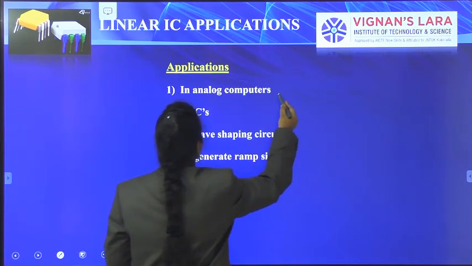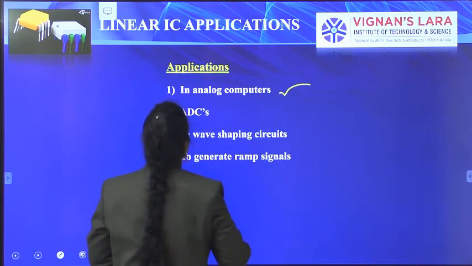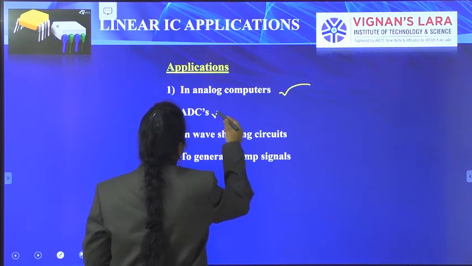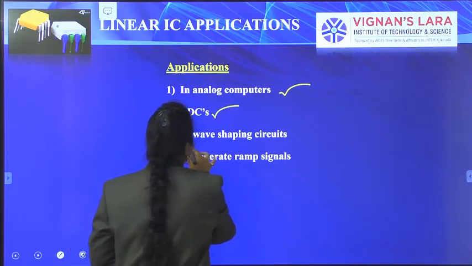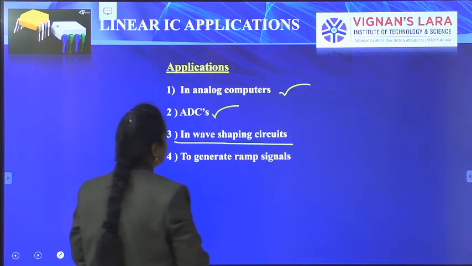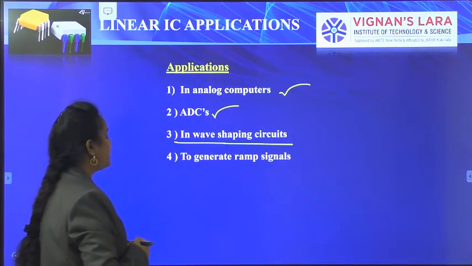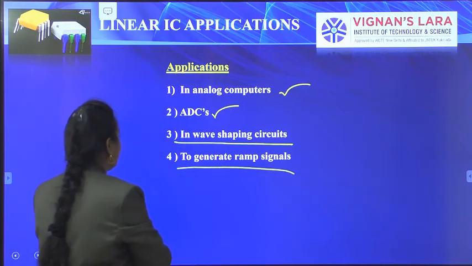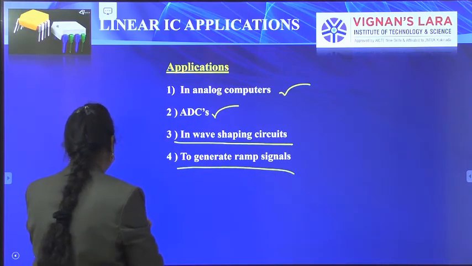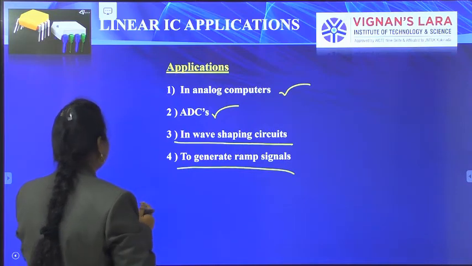In analog computers, we are using this integrator, and in analog to digital converters, we are using these practical integrators. And in wave shaping circuits, and to generate ramp signals, we are using these practical integrators in our networks.